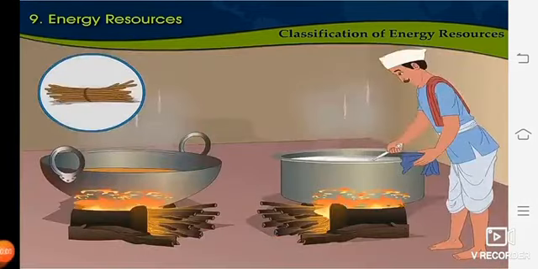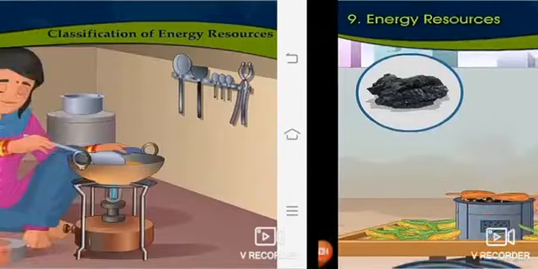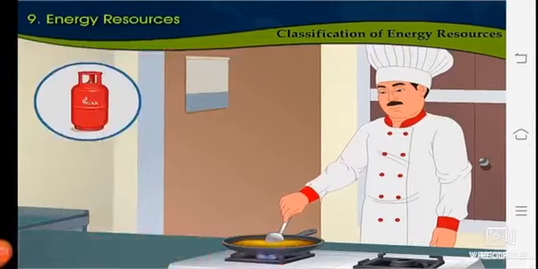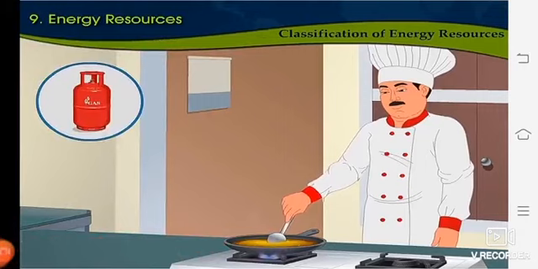So now we will just recall the energy resources used in these 5 pictures because they have asked us first to list them. Okay, so in the first picture we are using wood, next coal, next kerosene, next we are using an oven which is working on electricity, and the last we are using natural gas. So these are the energy resources used in all 5 pictures.